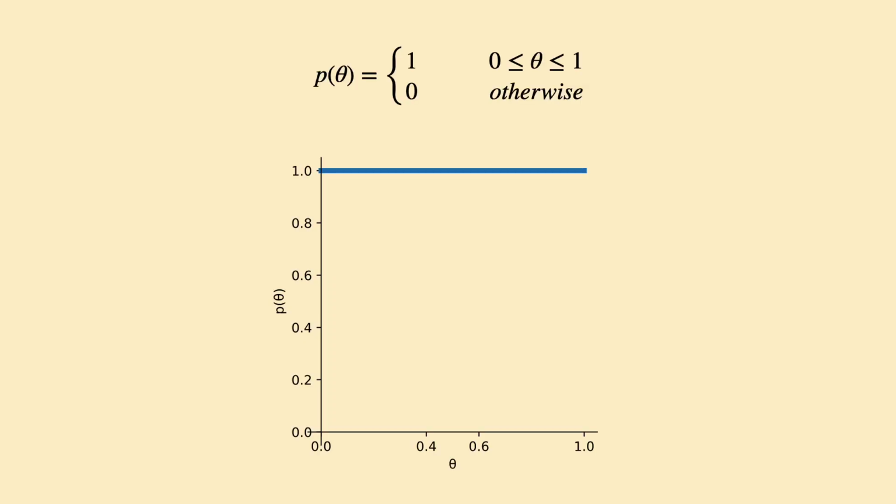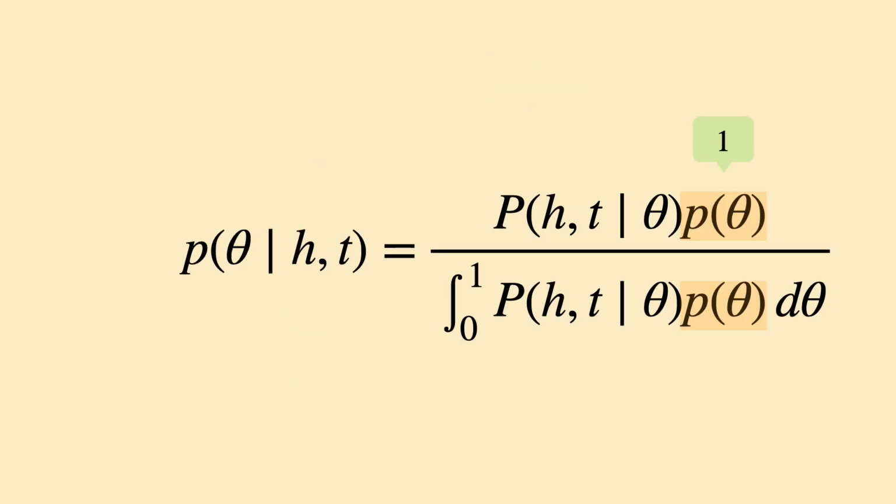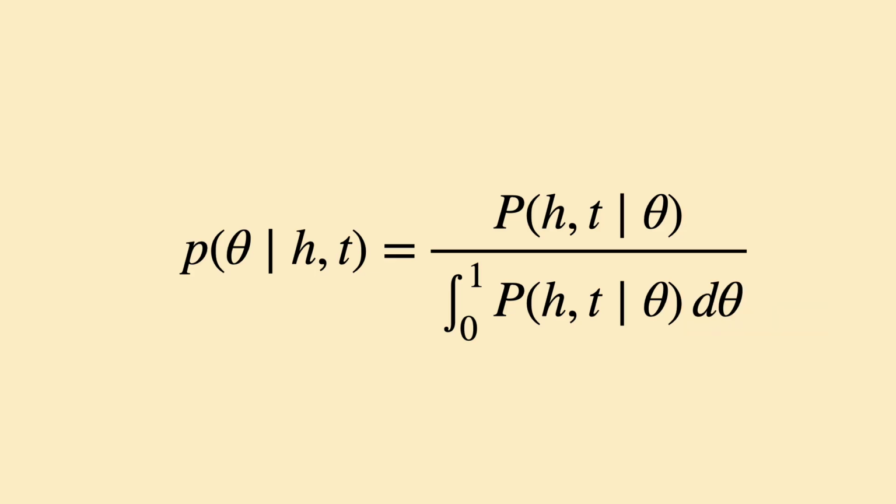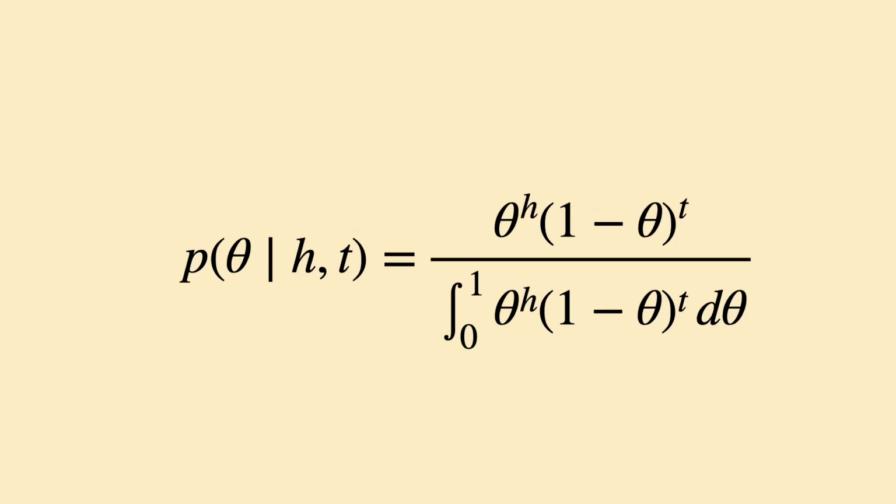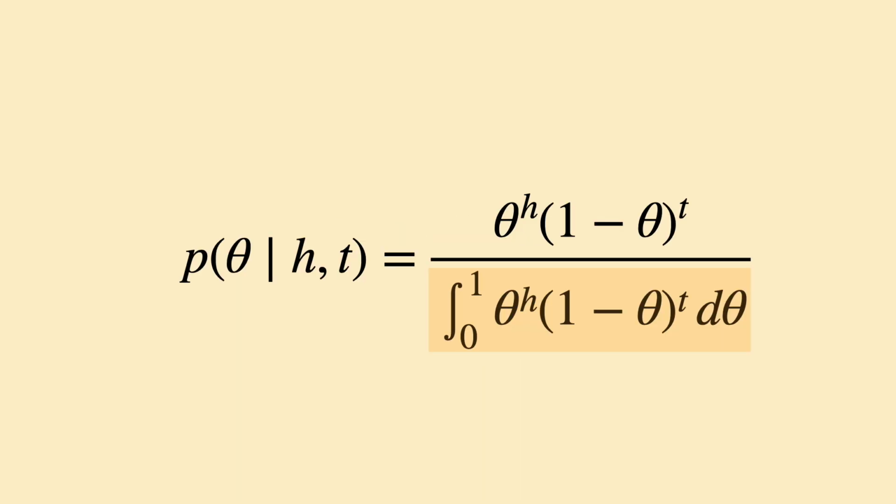In math, we say p theta follows a continuous uniform distribution with support from 0 to 1. This means p theta is equal to 1 for all thetas, so these terms disappear from the equation. We now have beta distribution's probability density function, aka the PDF. It is that easy. Let's simplify the math to make it more convenient to work with.